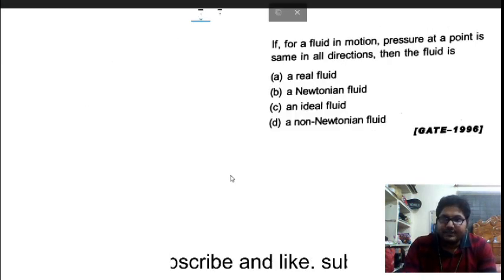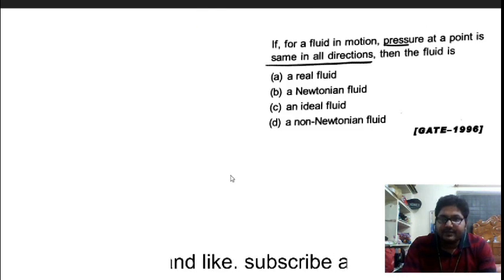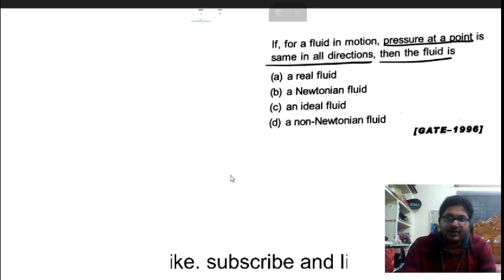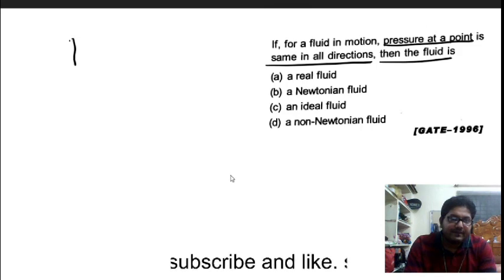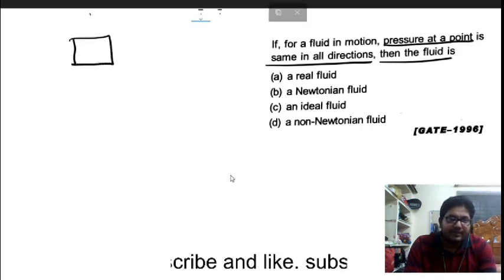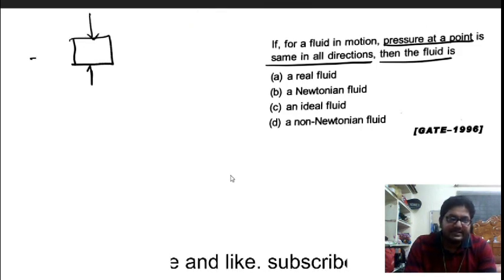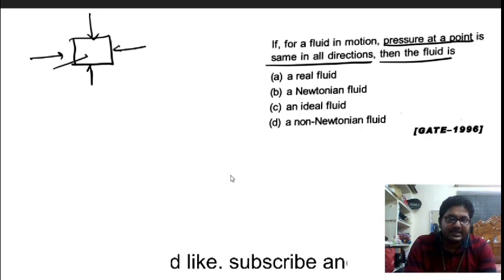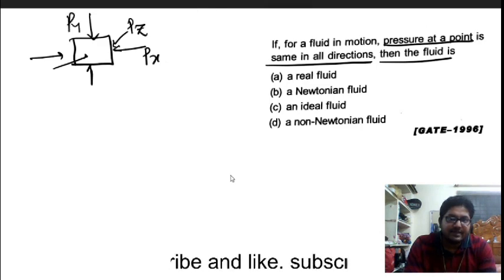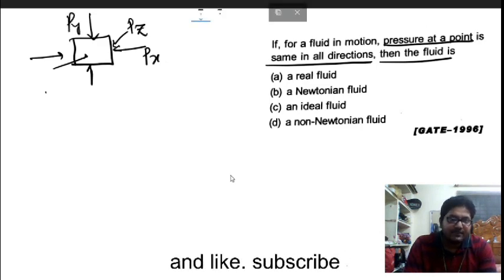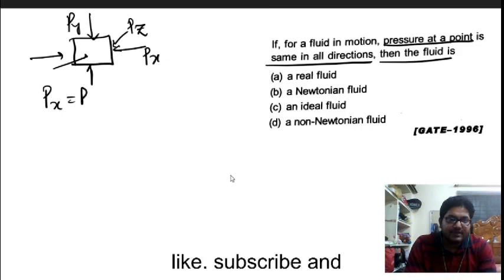For a fluid in motion, the pressure at a point is the same in all directions, then the fluid is called what? If you take a fluid element with pressure acting in each direction, this is Px, this is Pz, and suppose this is my Py. On this fluid element, Px will be equal to Py, which will be equal to Pz.